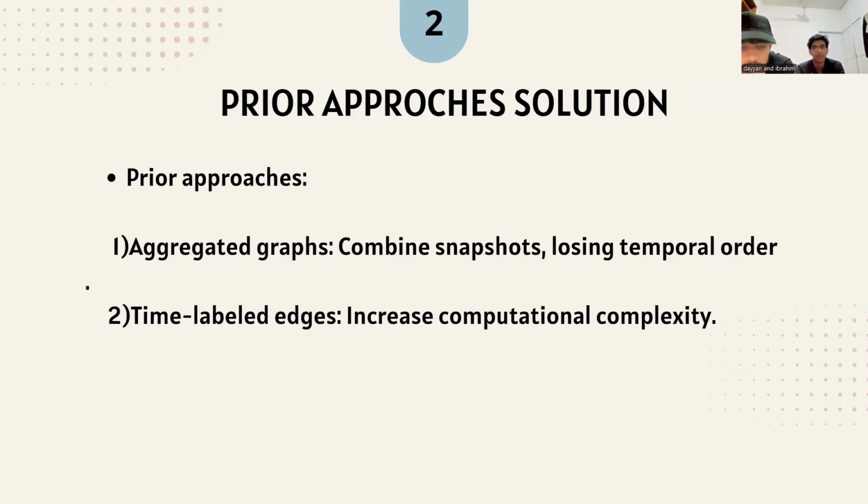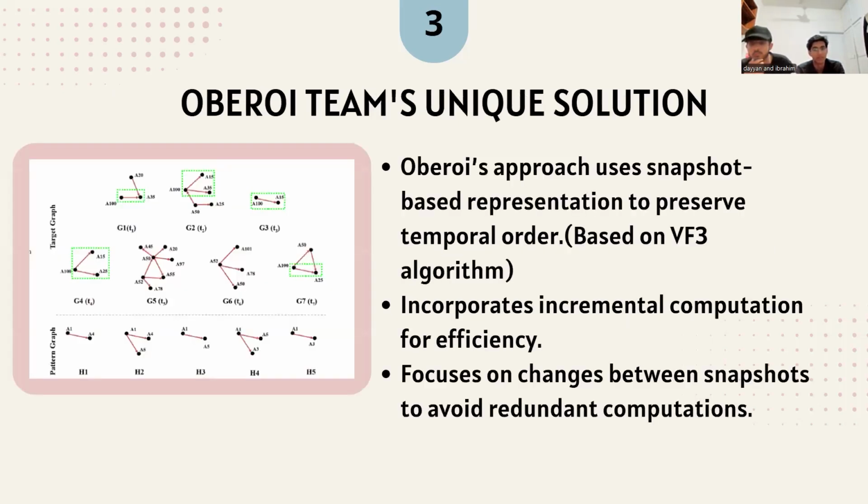Yes. The previous methods for dynamic SI relied on aggregated graph models with time-stamped edges, which often disregard the temporal sequence of events. Oberoi's approach introduced a more snapshot-based model, enabling analysis of both structural and temporal patterns while maintaining the order of snapshots. This makes it different and distinct from algorithms like temporal RI and RI, which prioritized edge matching over node mapping and failed to capture the temporal evolution of the graphs effectively. Now over to you, Rafael.